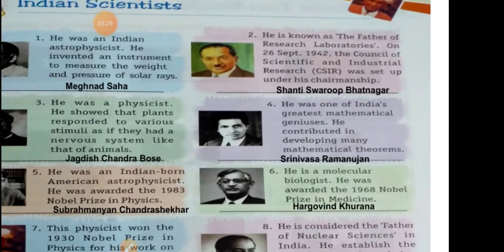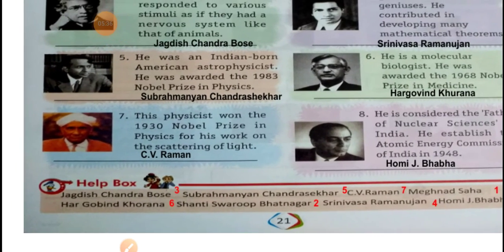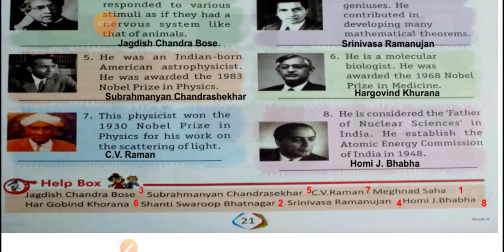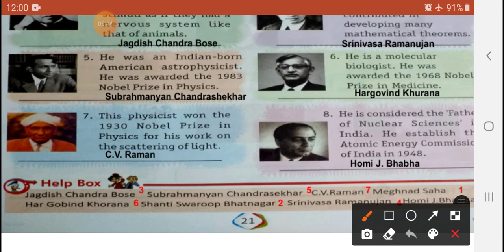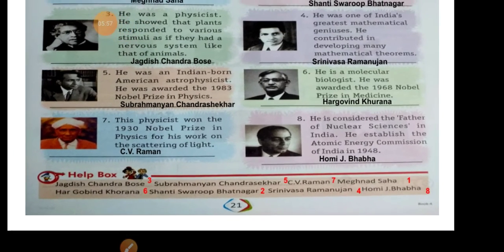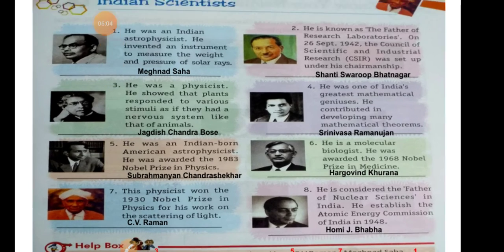Lesson number 19. Now in this lesson we will discuss the names of Indian scientists, already written in the helping box list. First of all, should we write down the numbering also here? Yes. 3, 5, 7, 1, 6, 2, 4, okay, and 8 as that. First of all, write down the numbering in the helping box as that.